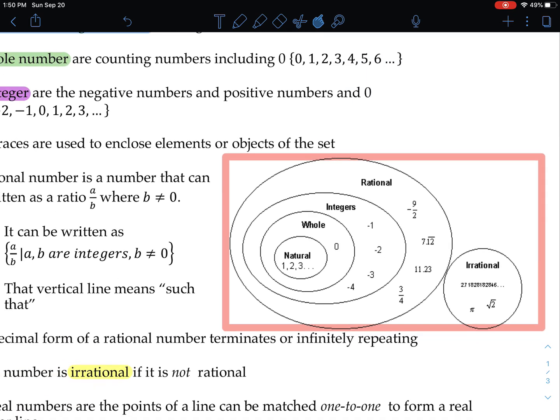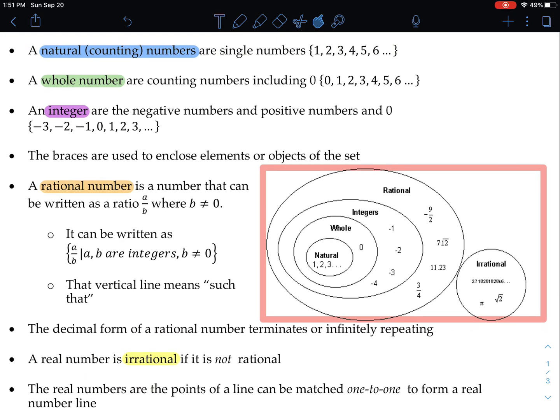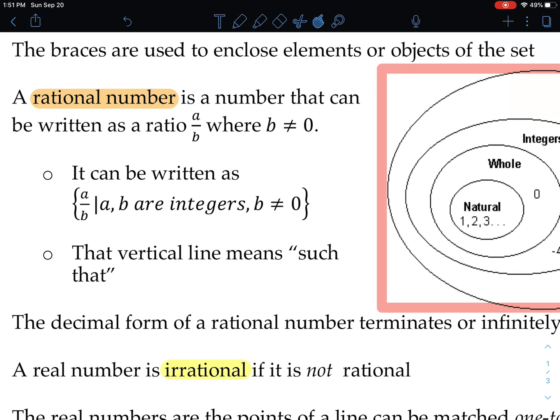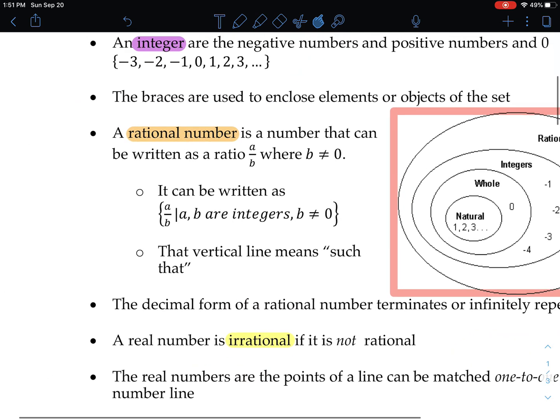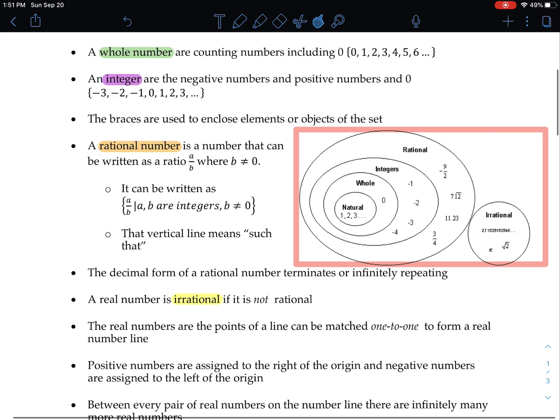Next is rational numbers, and rational numbers are anything that are fractions, as it says in here, can be written as a over b. A over b are numbers, and as we know, you cannot divide by 0. So a and b are integers, so positive, negatives, everything, and the only rule is that b cannot be 0. Okay, and how you say that is a divided by b such that, that's that vertical line, such that a and b are integers and b is not equal to 0.